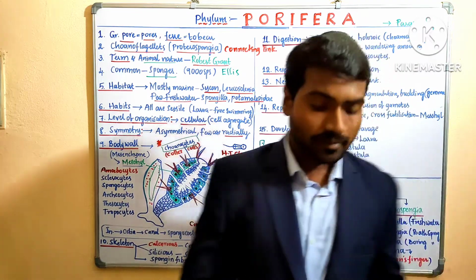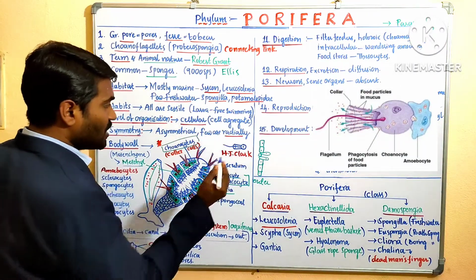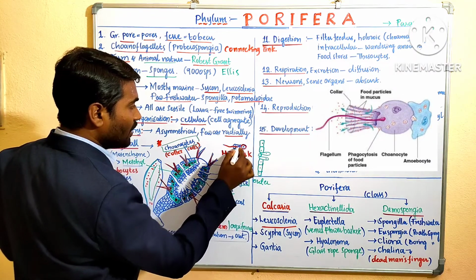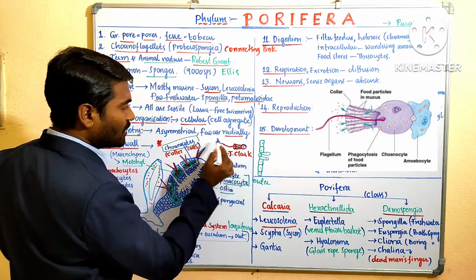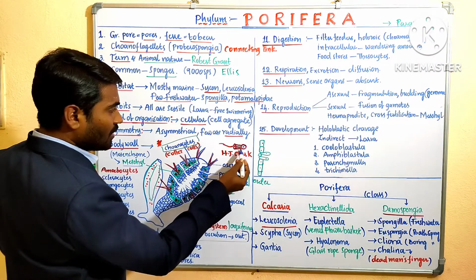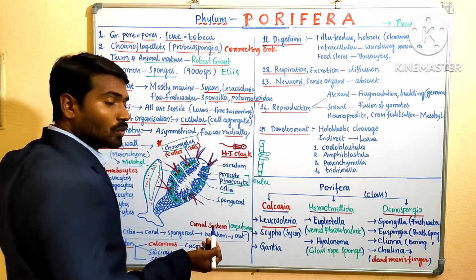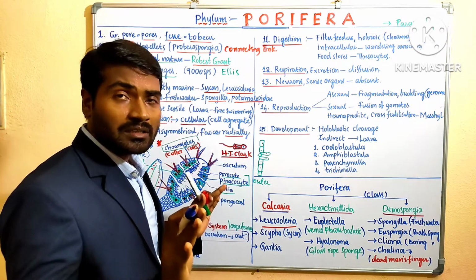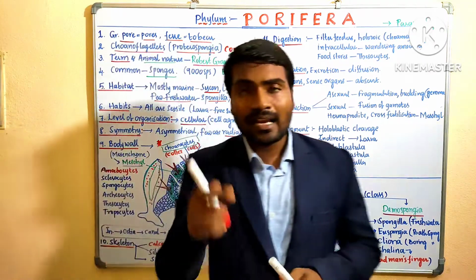If we take one choanocyte, it is flagellated, having a flagellum. One base will be there, and it is a collar-like shape. Base, collar and a flagellum. These cells are arranged in the inner lining and they are called choanocytes. This was discovered by H.J. Clark. Who discovered the choanocytes? H.J. Clark. No need to remember this scientist's name. Just remember choanocytes make the inner lining.